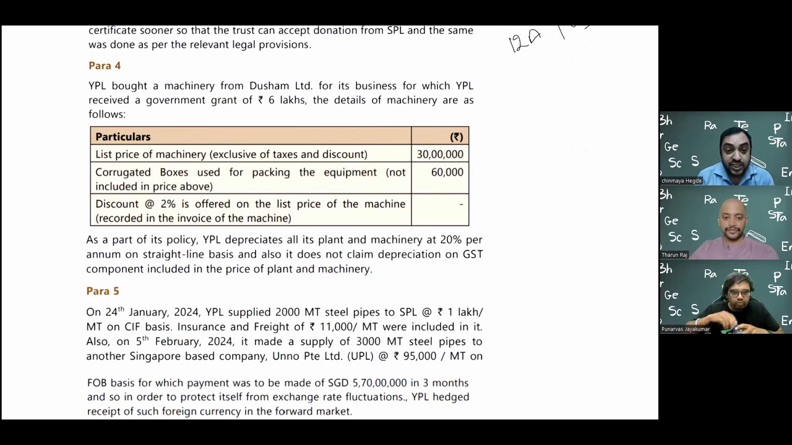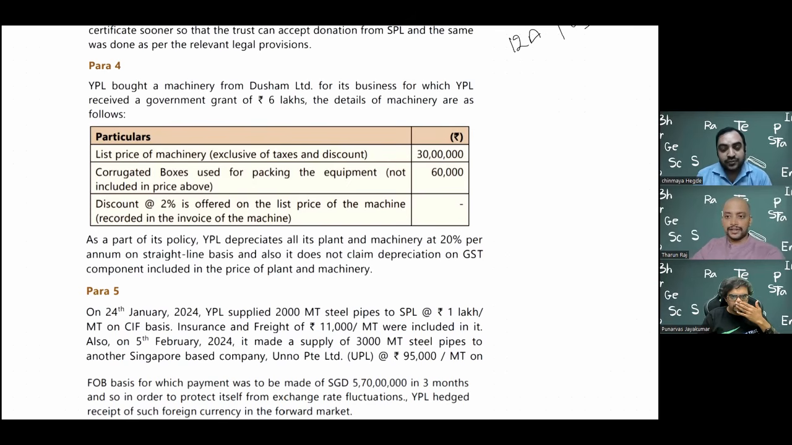List price of the machinery, exclusive of tax and discounts. Corrugated boxes used for packing the equipment, not included in the price above, 60,000. Discount of 2% offered on the list price of the machine, recorded in the invoice of the machine. As part of its policy, YPL depreciates its plant and machinery at 20% on straight line basis and also does not claim depreciation on the GST component included in the price of plant and machinery.